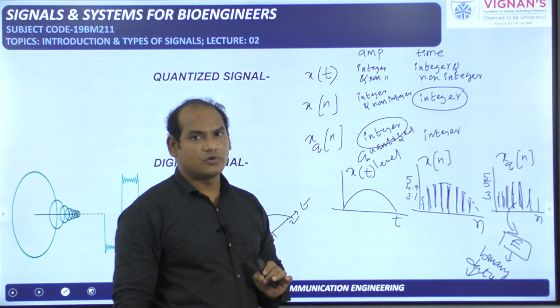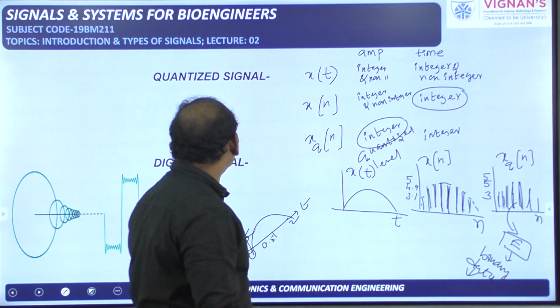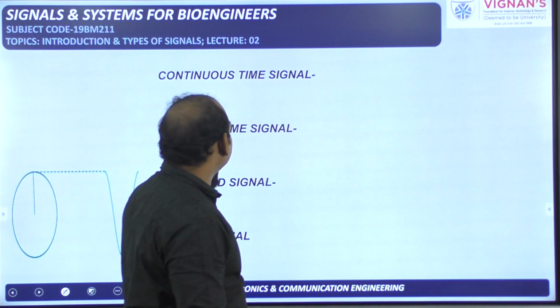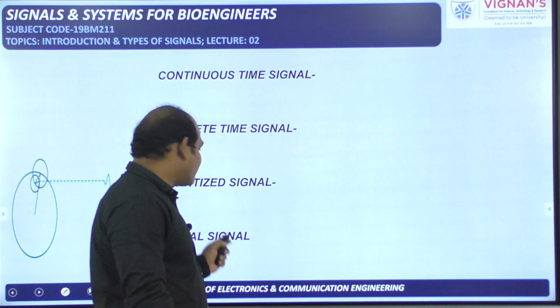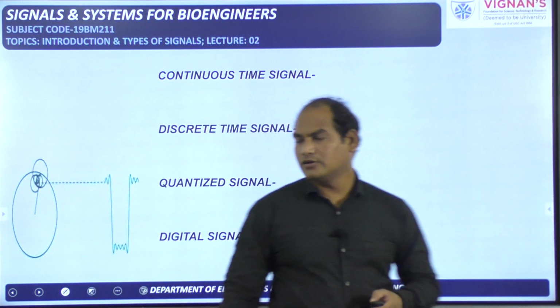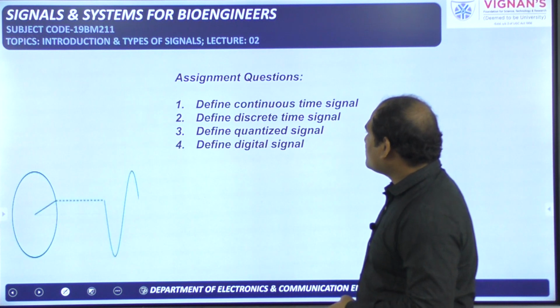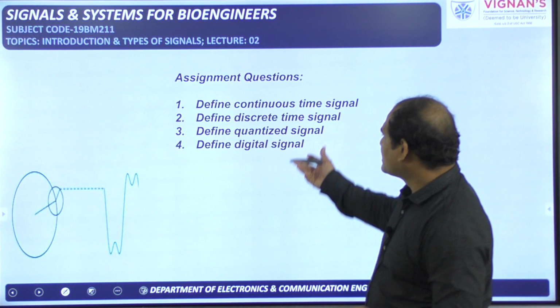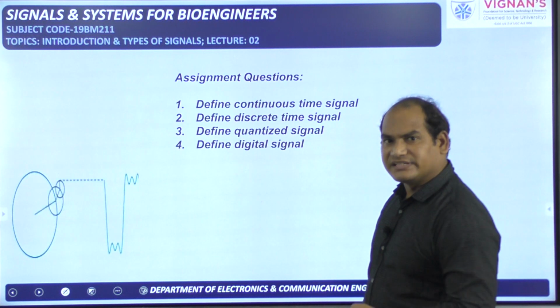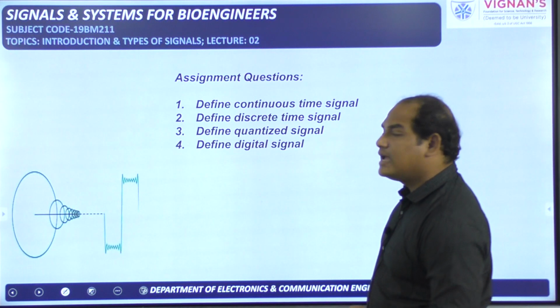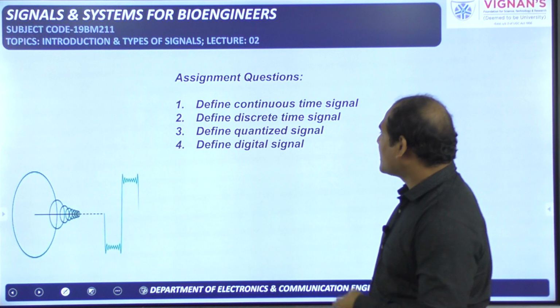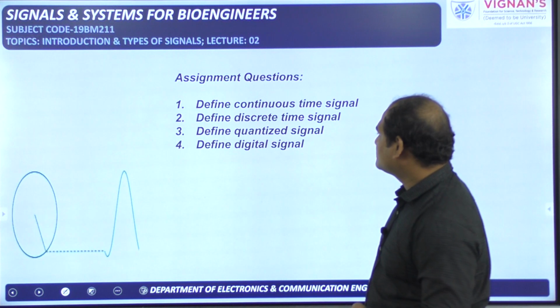Okay, so this is about what is continuous signal, what is discrete signal, what is quantized signal, and what is digital signal. Okay, and these are the assignment questions, just definitions I am asking. You can also draw the example signals, that is define continuous time signal, define discrete time signal, define quantized signal, and define digital signal.